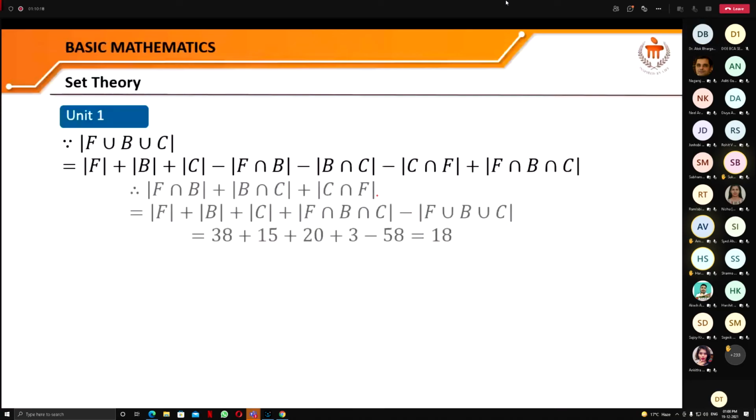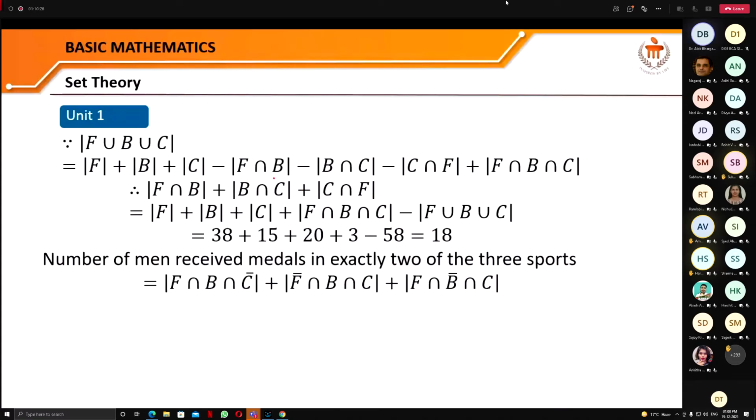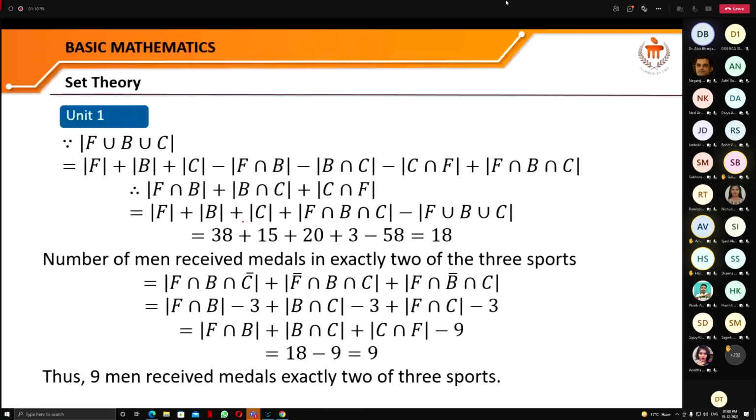And the sum of F intersection B plus B intersection C plus C intersection F is what? From here we can find that it is cardinality of F plus cardinality of B plus cardinality of C plus cardinality of F intersection B intersection C minus this, and we'll get that this value is 18 by putting in all these values.